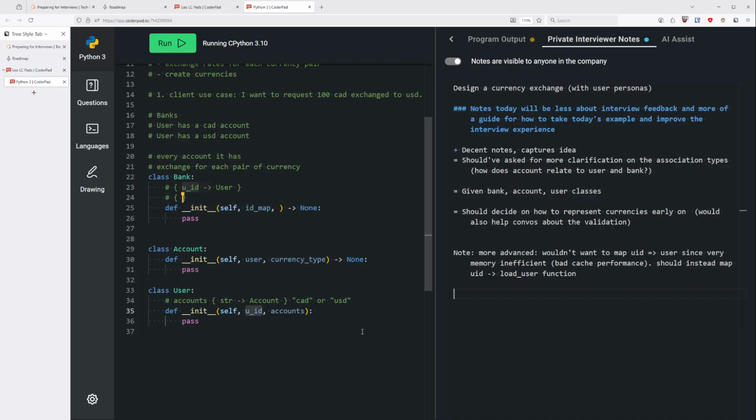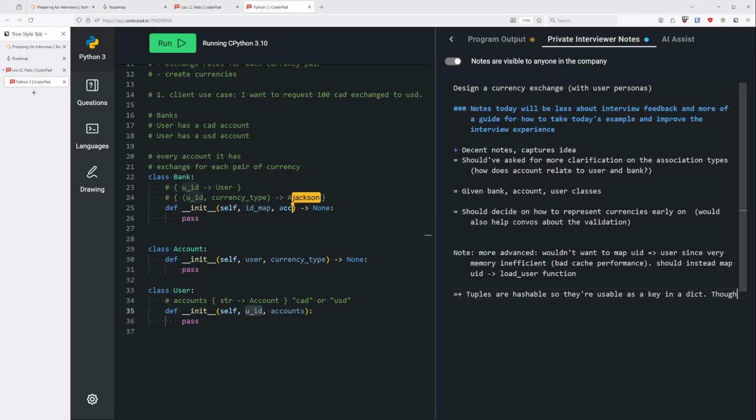But how would I represent that? Are tuples, can you use them as keys in maps? Yes. Okay, so then using the UID and the currency type could give us that specific account.